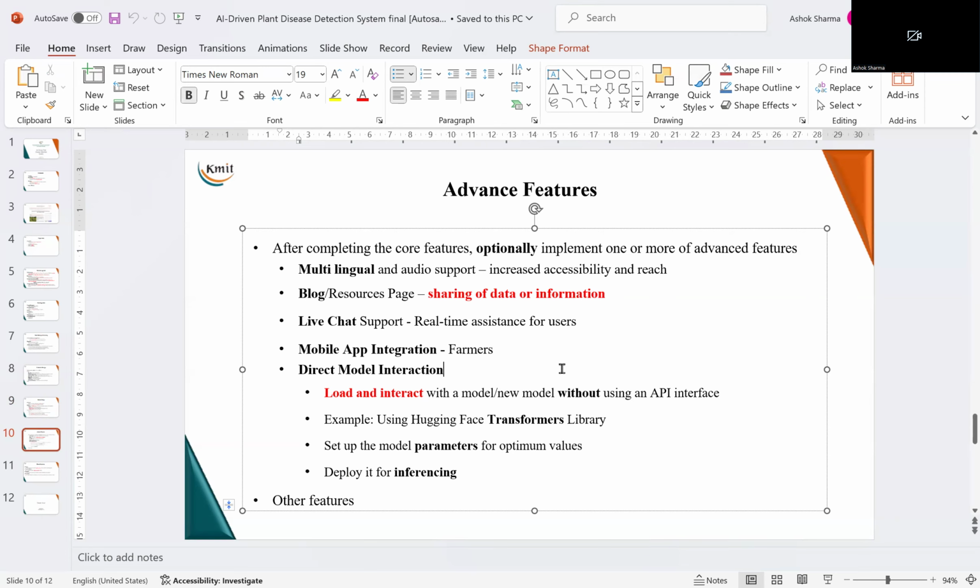Now, the most challenging and the most difficult part is direct model interaction. Now, what does this mean? So when we are doing the API calls, we are not really concerned about the model, what is the mathematics behind the model, and what are the various parameters the model is having, how we can change the parameters, how we can change the model. All these things which are behind the curtain, we don't know anything. We're just making the call and getting the result. But for doing all these things that I just mentioned, we can use the direct model interaction style.